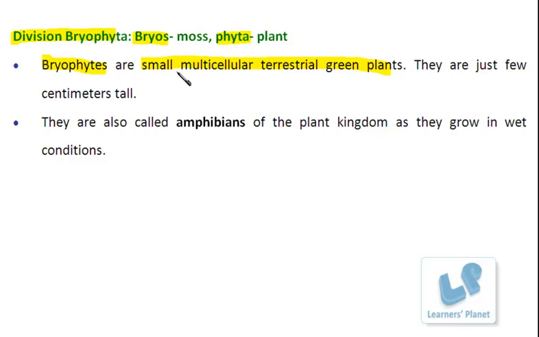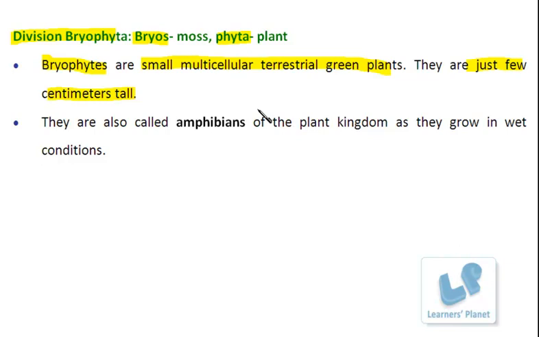Now, if I'm saying that they are small, then what I mean is that they grow for just a few centimeters. They're just a few centimeters tall. Now, what is this few centimeters? That means it has a height of around 2 to 8 centimeters. And even if we proceed further, there is no bryophyte which can grow more than 12 centimeters. Generally, they have the range of 2 to 8 centimeters, but exceptionally, some can even grow up to 12 centimeters. Fine.